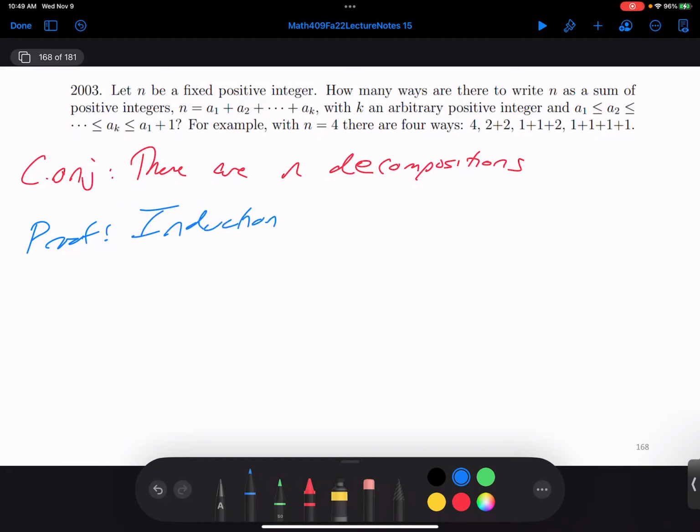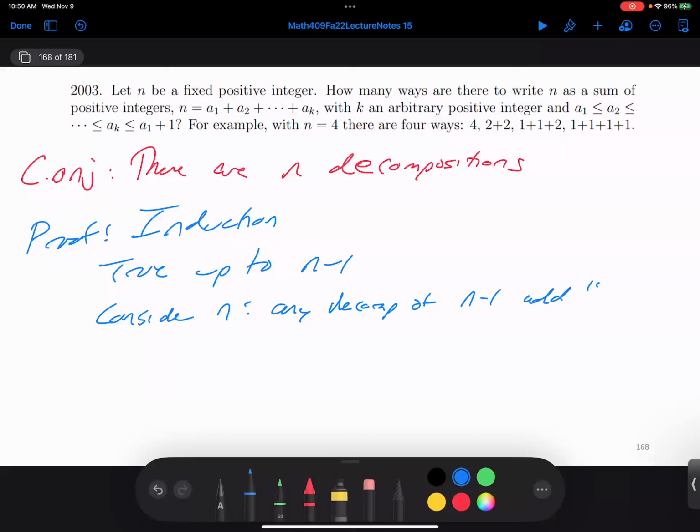So assume we know it's true up to n minus 1. Consider n. Any decomposition of n minus 1, we add 1 and get a decomposition of n. Where do we add the 1?